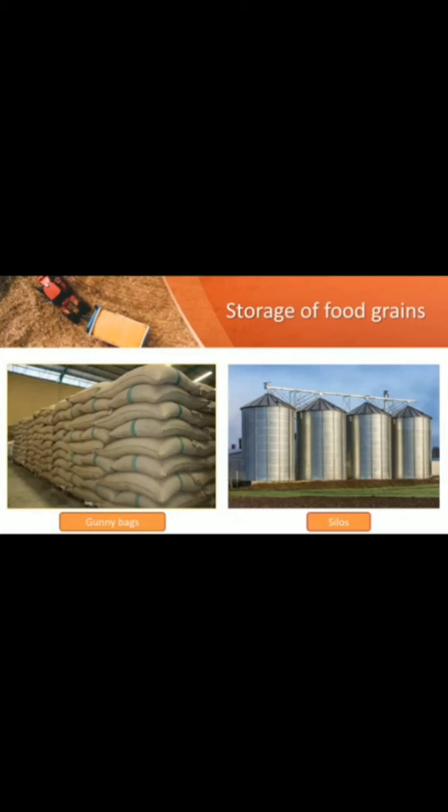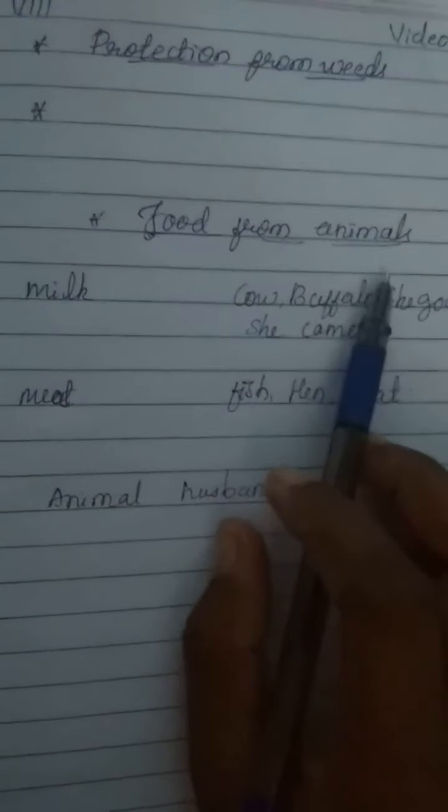Dried neem leaves are used for storing food grains at home. For storing large quantities of grains in big godowns, specific chemical treatments are required to protect them from pests and microorganisms. Observe here, storage of grains, silos, and these are gunny bags. In godowns, they will keep them for storage. Understand? Next point, food from animals.